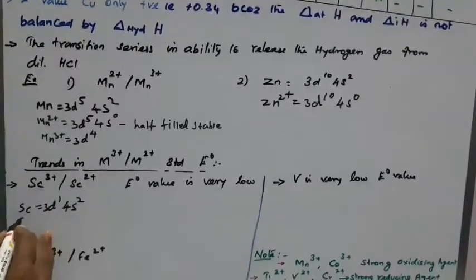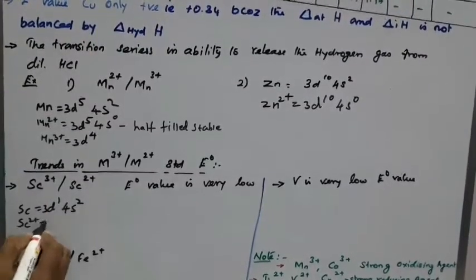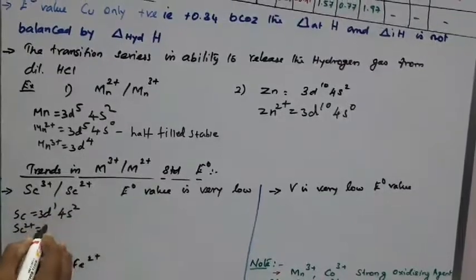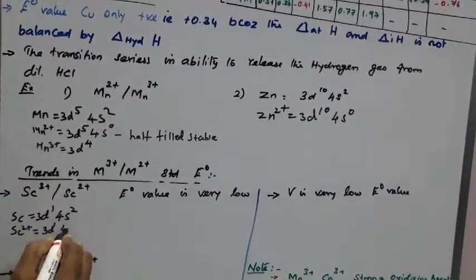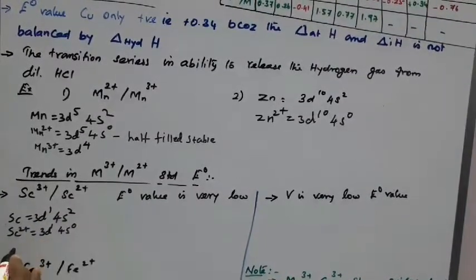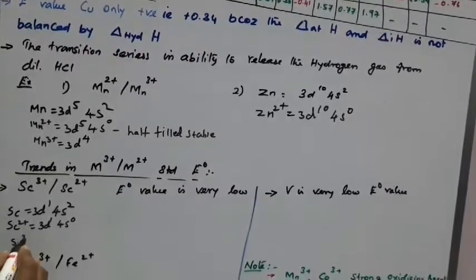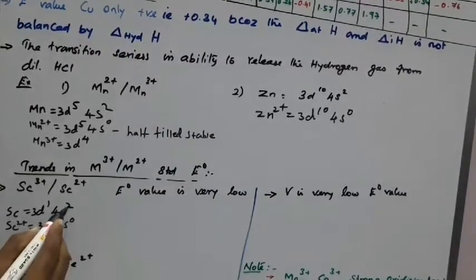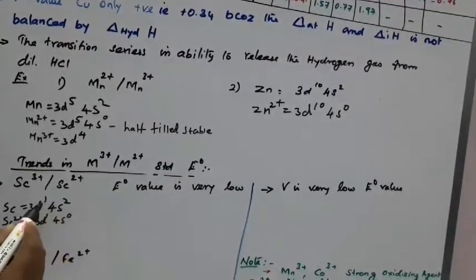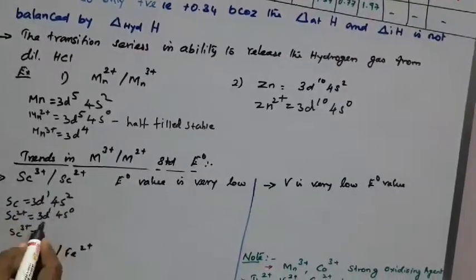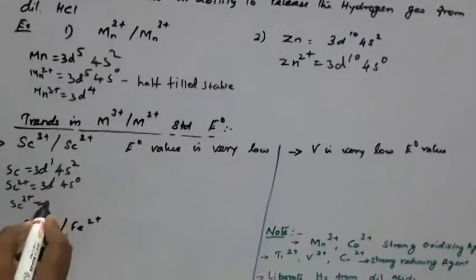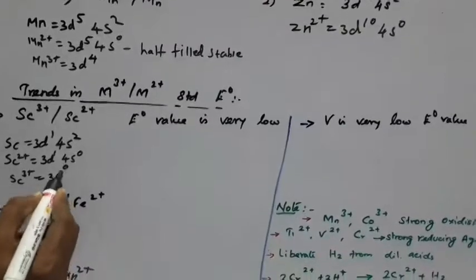For scandium 2+, we remove 2 electrons and get 3d1 4s0. For scandium 3+, we remove 3 electrons, so it attains a 3d0 configuration.